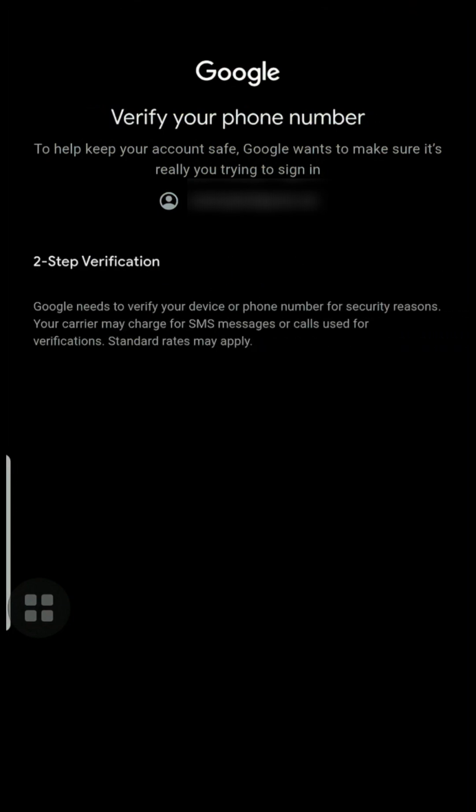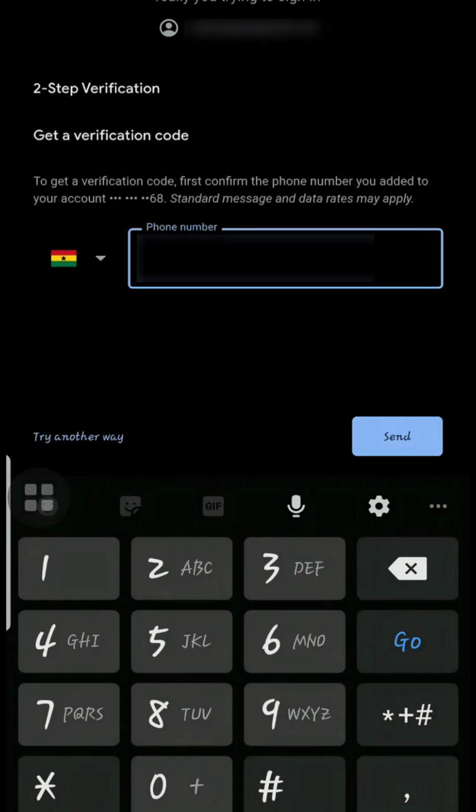If your account has two-factor authentication enabled, confirm your identity by approving the prompt on your phone or entering the verification code sent to your backup option.